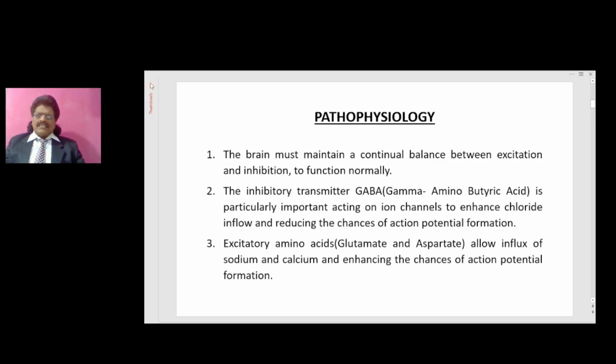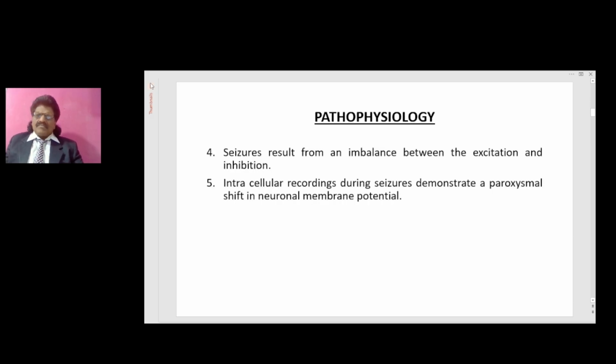The excitatory amino acids glutamate and aspartate allow influx of sodium and calcium, enhancing the chances of action potential formation. Seizures result from an imbalance between excitation and inhibition. Intracellular recordings during seizures demonstrate a paroxysmal shift in neuronal membrane potential.